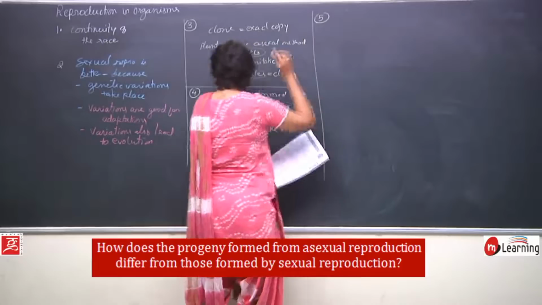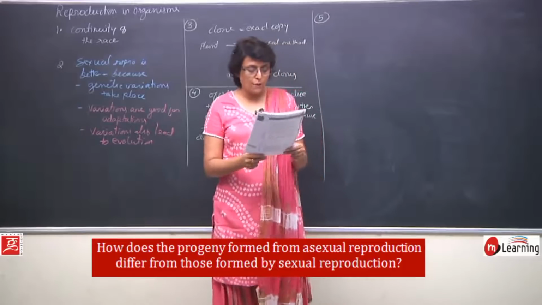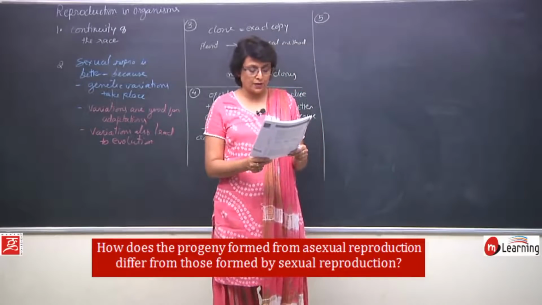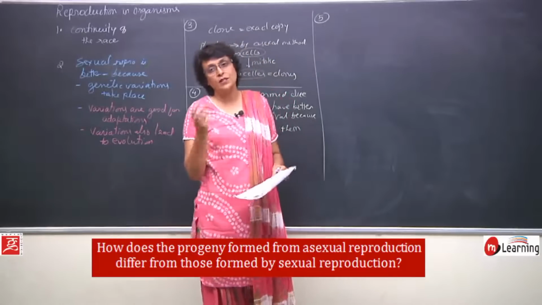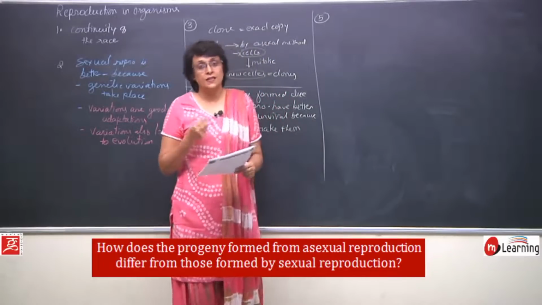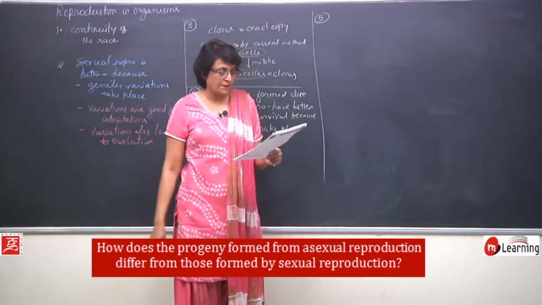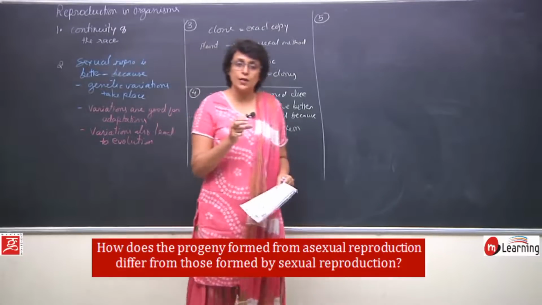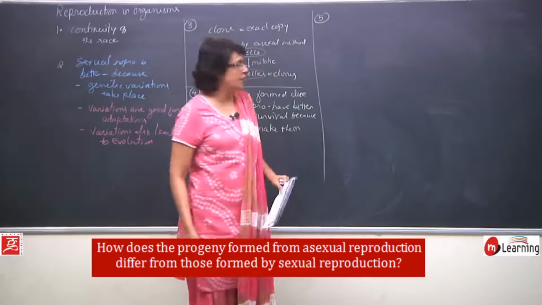Question 5. How does the progeny formed from asexual reproduction differ from those formed by sexual reproduction? They are talking about the same thing, but the same concept is being asked in a different manner in every question. Now, how does the progeny formed from asexual reproduction and sexual reproduction differ?